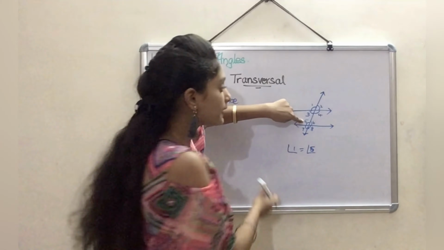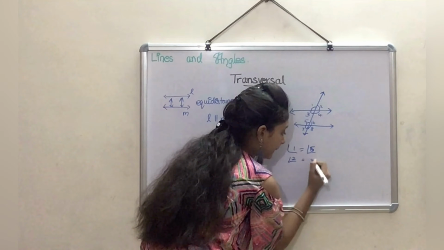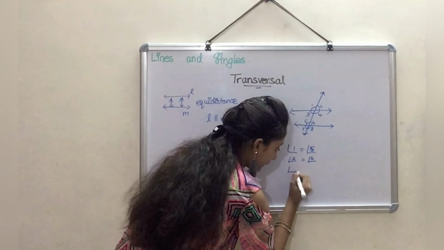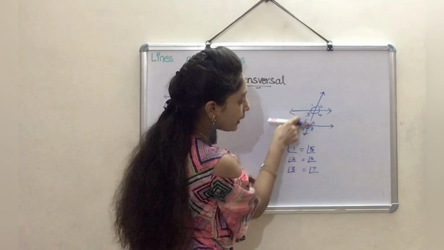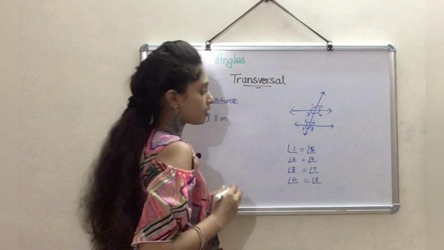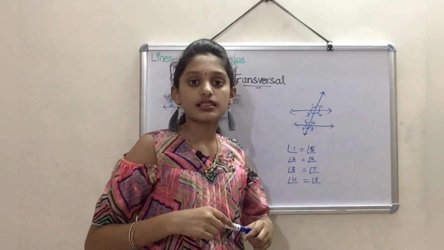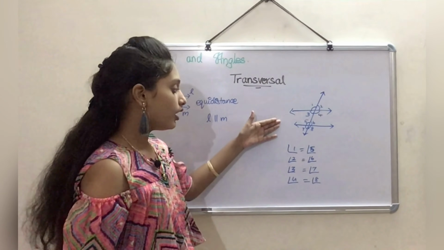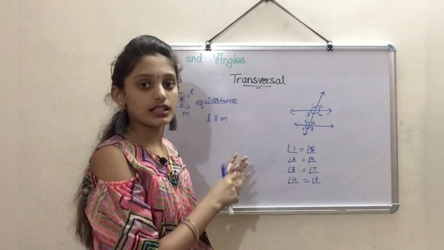Angle 2 is equal to angle 6, angle 3 is equal to angle 7, and angle 4 is equal to angle 8. So each angle is equal to its corresponding angle.